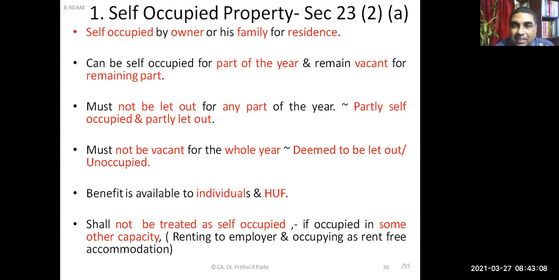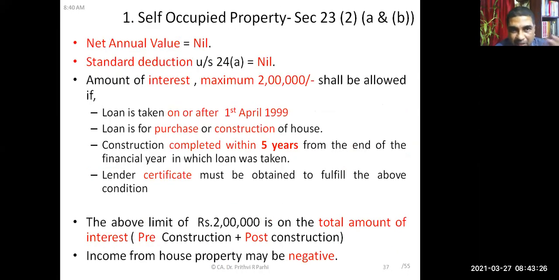So fact remains that owner is still occupying the house, continuously occupying the house, but not in the capacity of the owner. He is occupying in the capacity of the employee, right? In that case, that will not be treated as a self-occupied house. This concept we had discussed in our previous class.